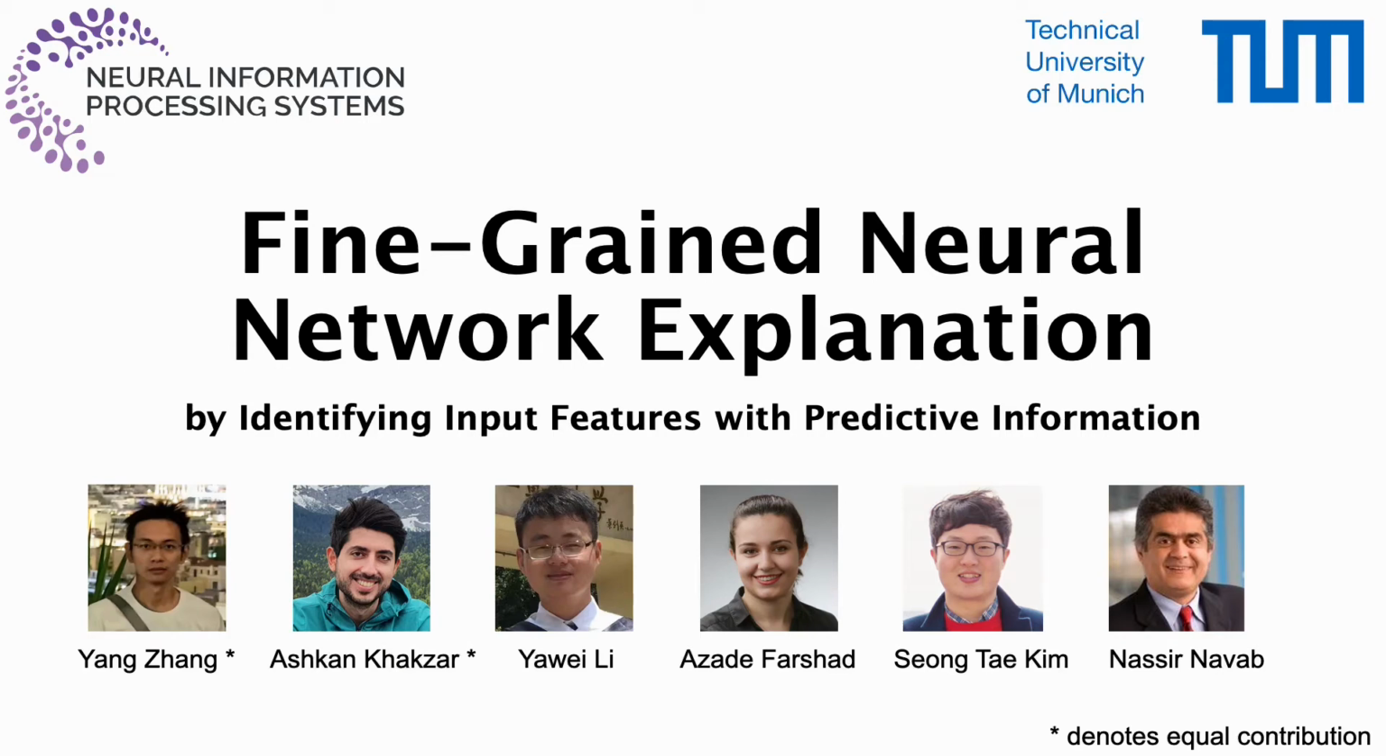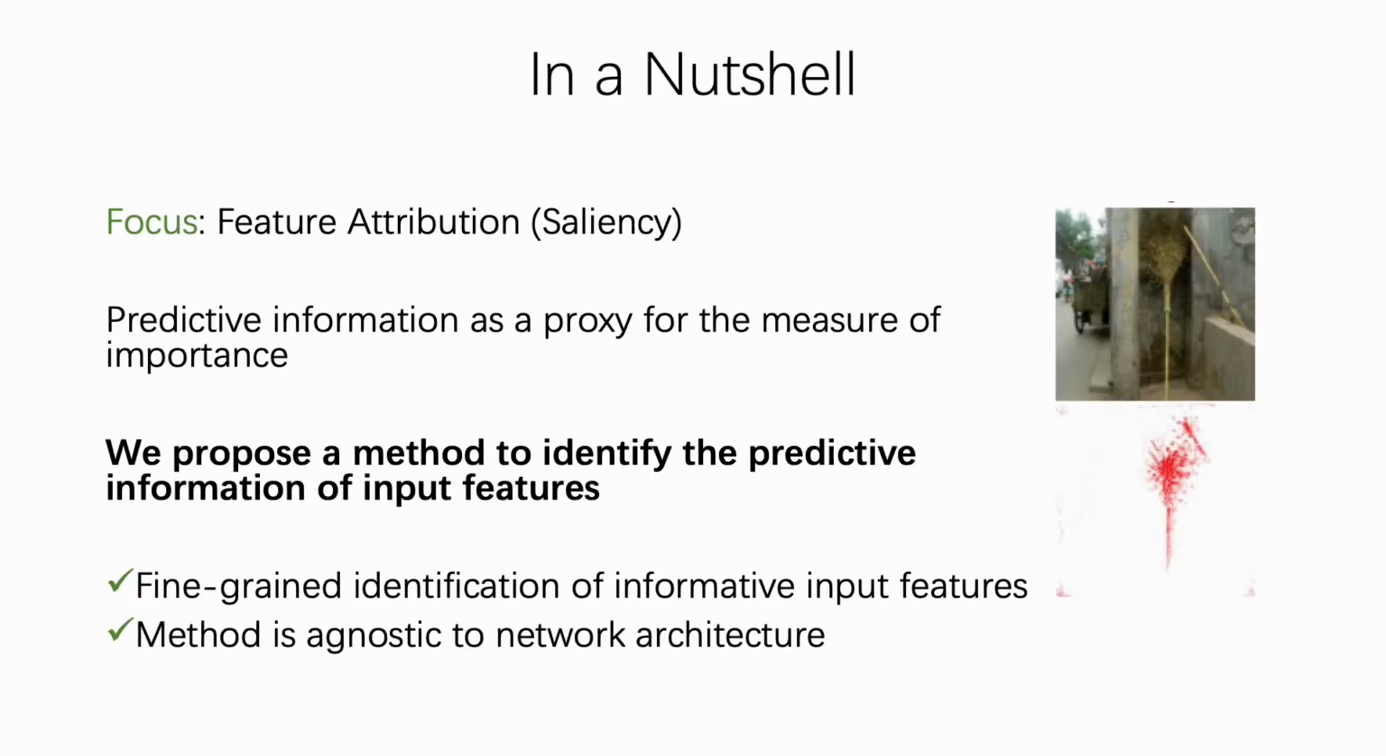In this video, we will discuss explaining the predictions of neural networks. The black box behavior of neural network models raises the question, which input features contribute to their output? Identifying the contribution of features to the output of the neural network is known as feature attribution. Feature attribution is the focus of this work.